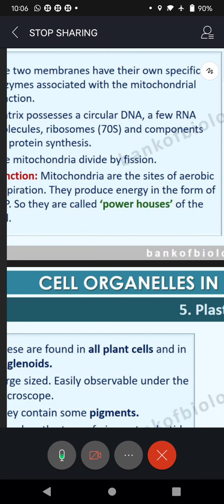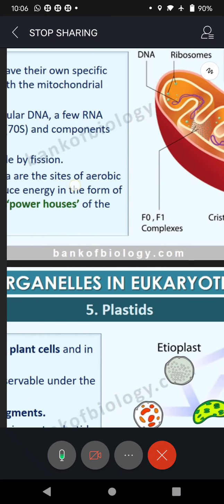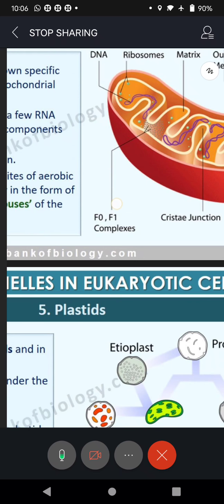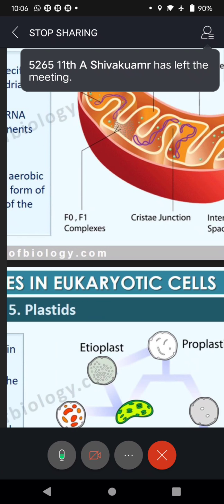And what is important? The energy that is formed should be utilized. Then only you will maintain the body. If you are not able to utilize, what happens? It gets stored, and particularly it gets stored in the form of fats. You become fatty. Now since mitochondria is capable of storing that energy, ATP, they are called powerhouses of the cell, KEB. Karnataka Electricity Board, like that.